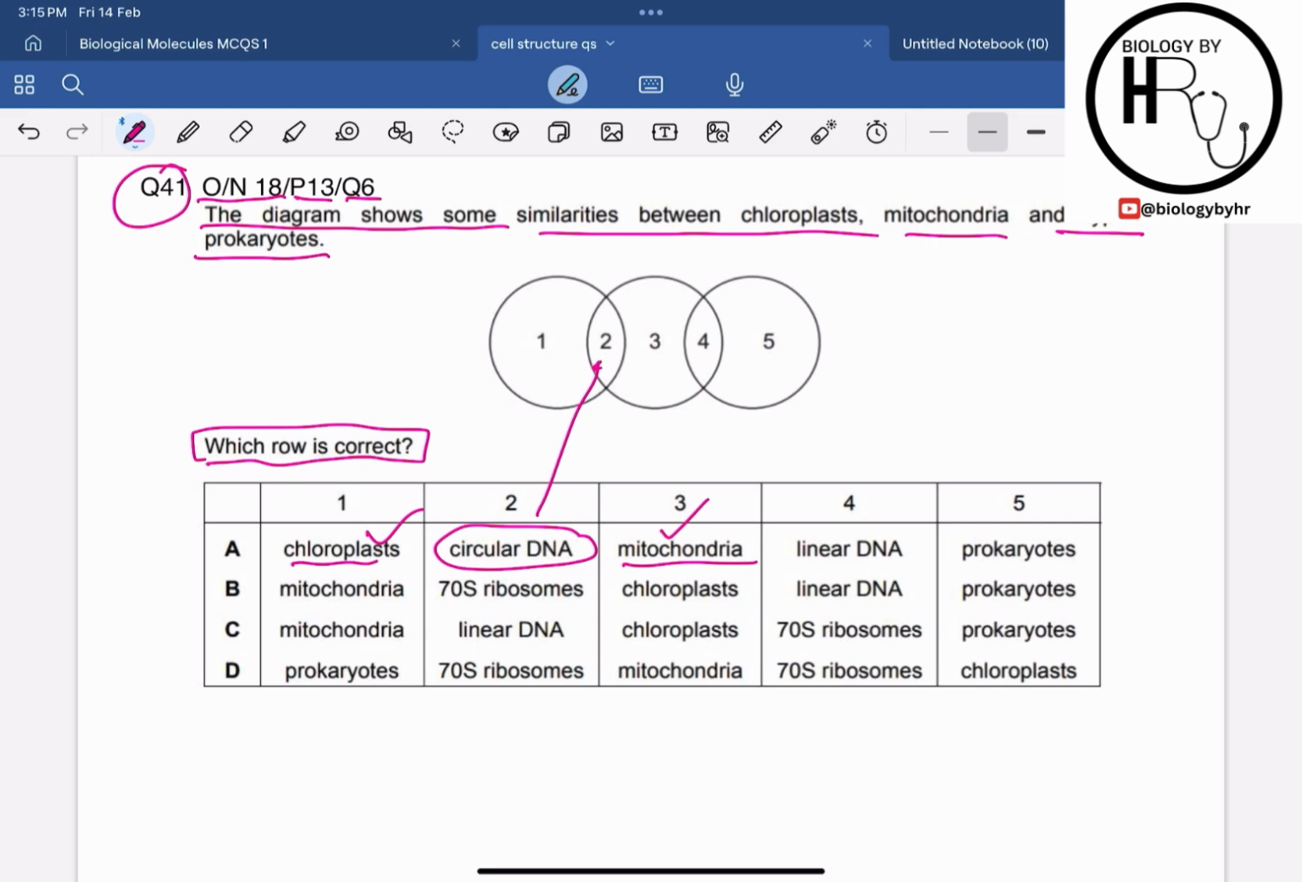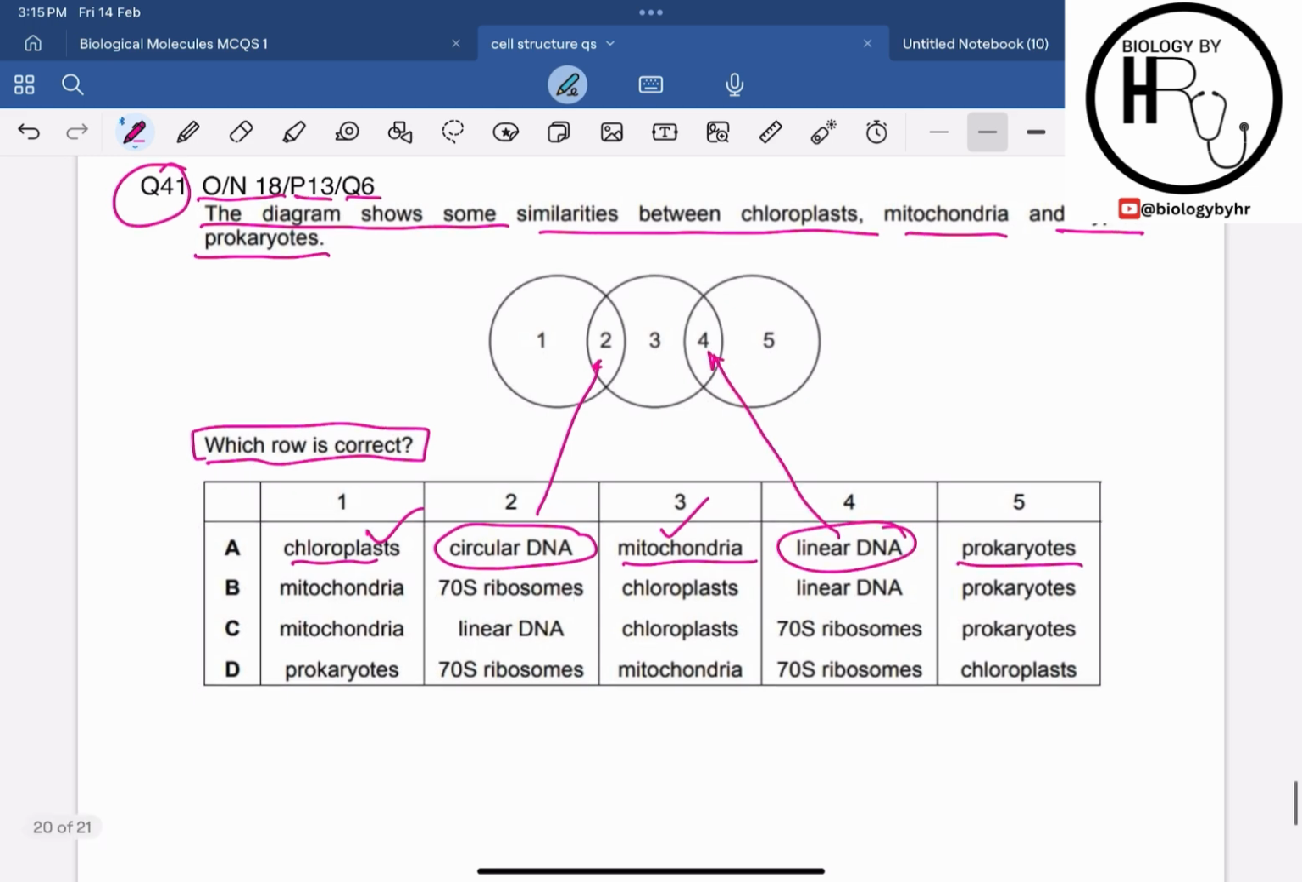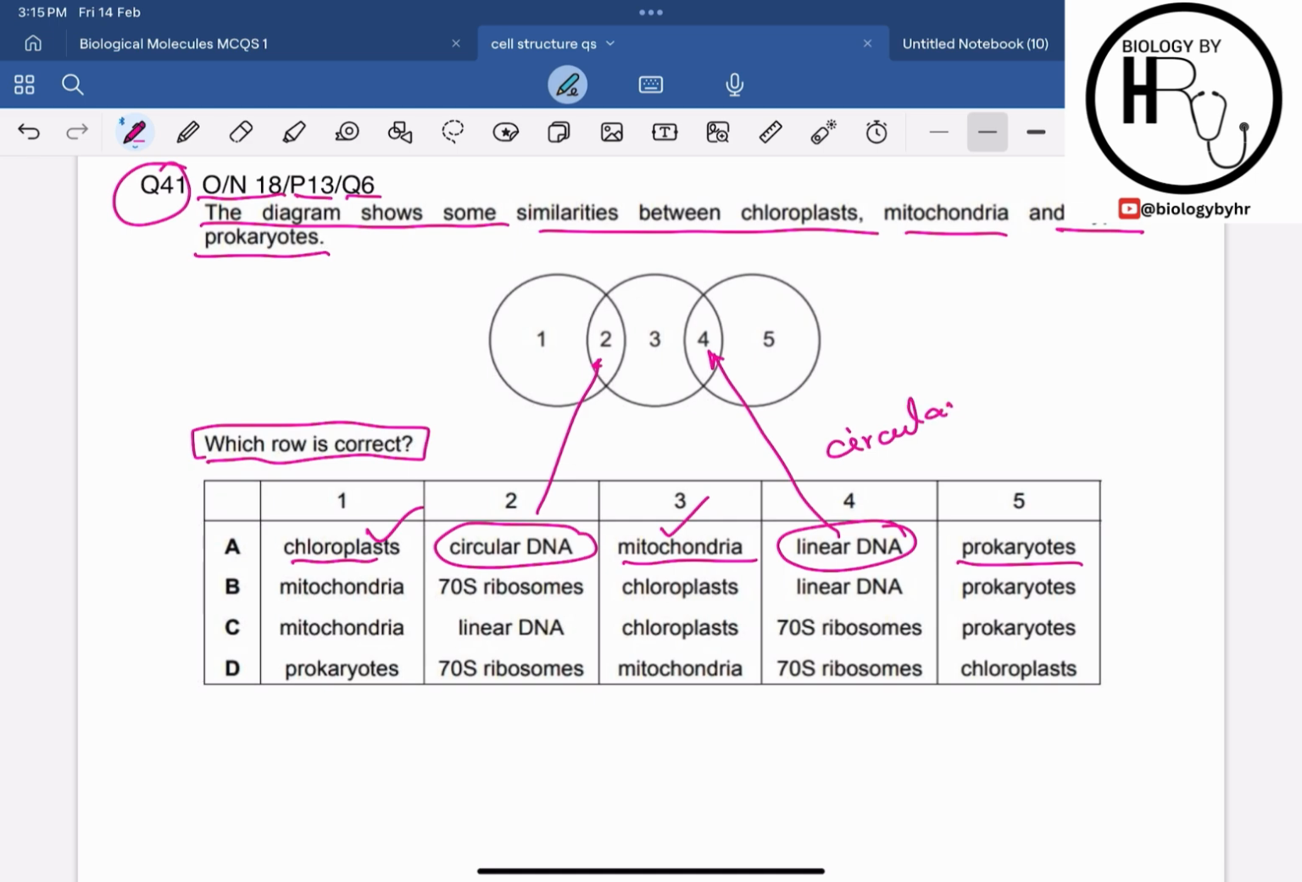However, mitochondria and prokaryotes do not have a linear DNA. Rather, they have a circular DNA. So option A is incorrect. Similarly, over here they are also talking about the linear DNA. Option B is also incorrect. Then in option C also, mitochondria and chloroplast do not have the linear DNA, rather they have a circular DNA. Option C is also incorrect.